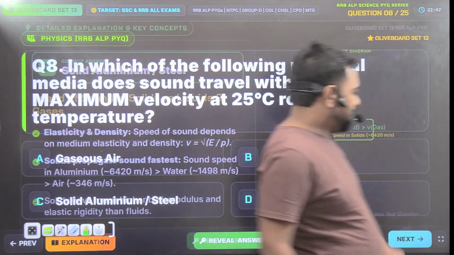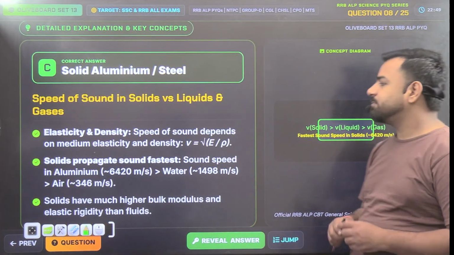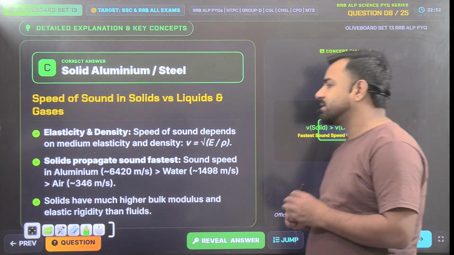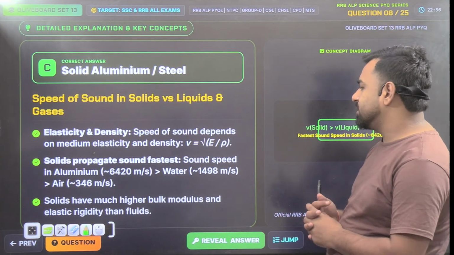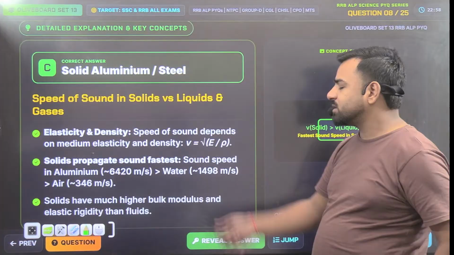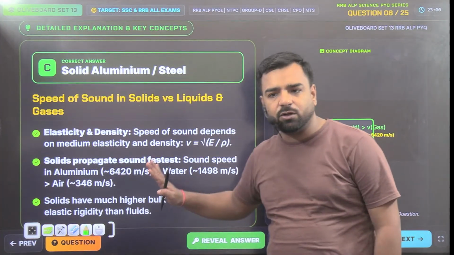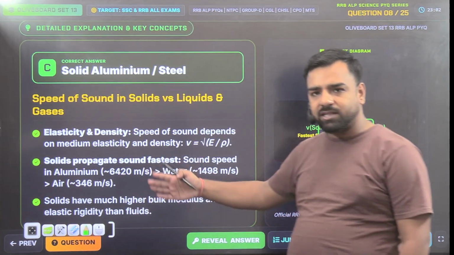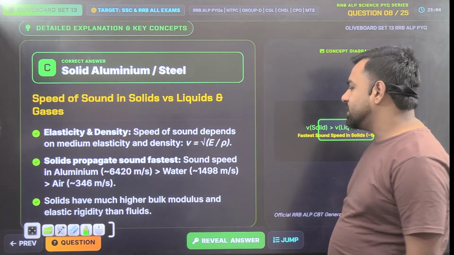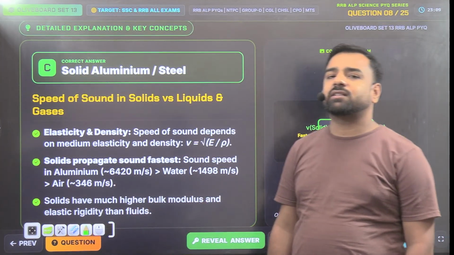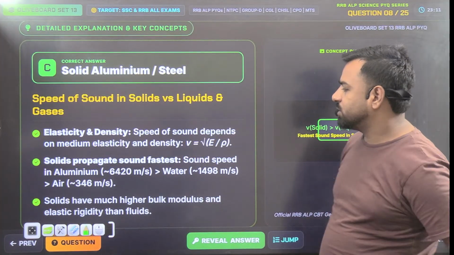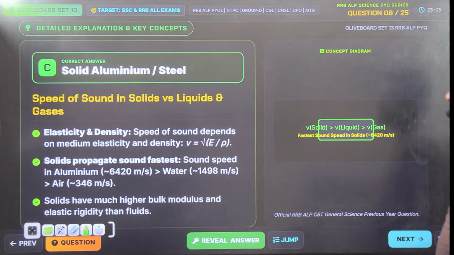That's great. Next, so the speed of sound depends on the medium elasticity and density. The solid propagate sound fastest. Sound speed in aluminium will be approx 6420 meter per second. No, you need not remember these values, but this is just for the knowledge purpose. In the water, it is 1498 meter per second, but yes, you need to remember this value for the case of air. It's 346 meter per second. So solids have much higher bulk modulus and elastic rigidity than fluids.